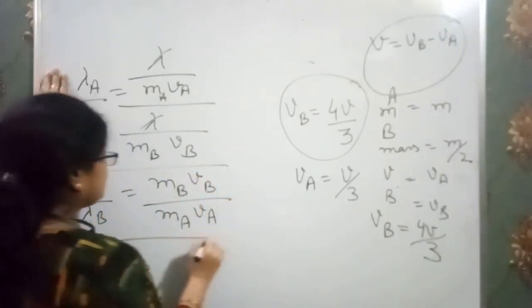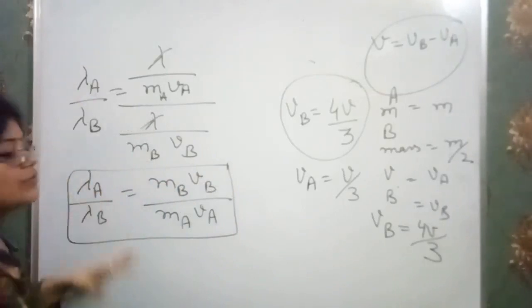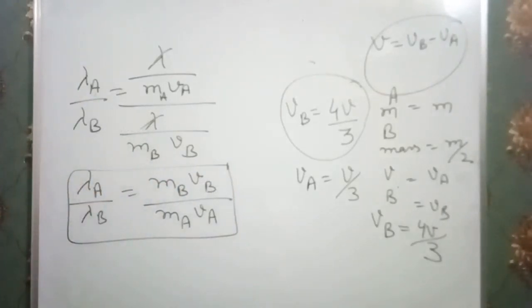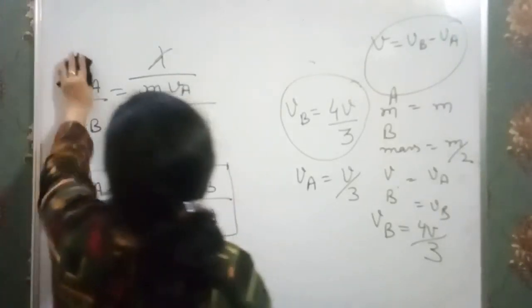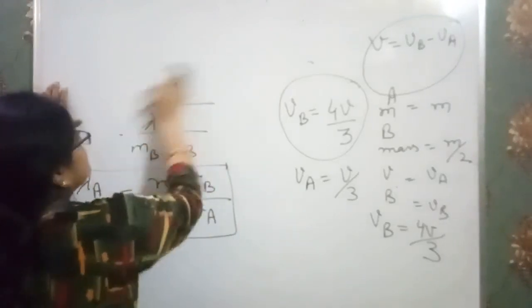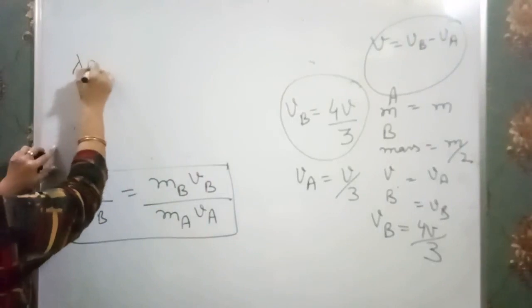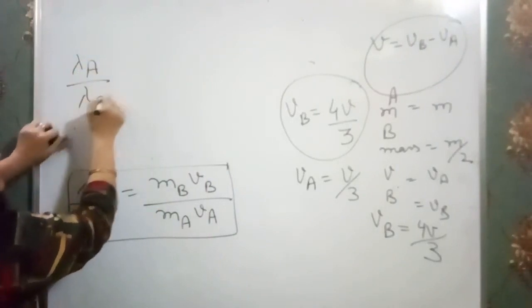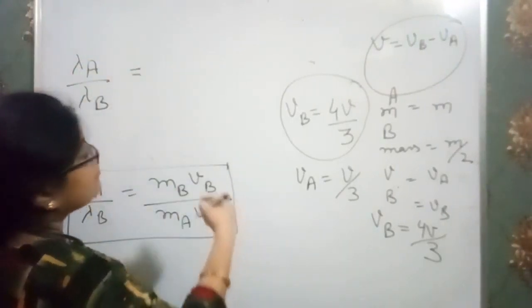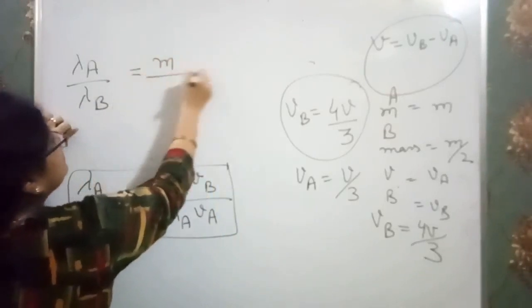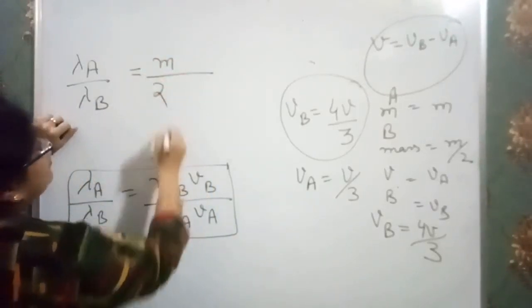Whenever these types of questions are asked, you can also remember this formula. So now I am going to put all the values here. Substituting the values, we have lambda A over lambda B, the mass of B block is m by 2 and the mass of A block is m.